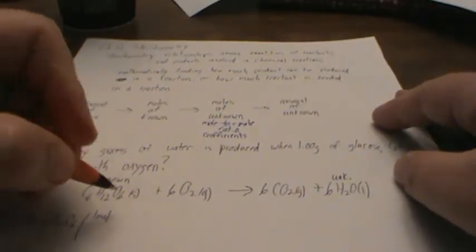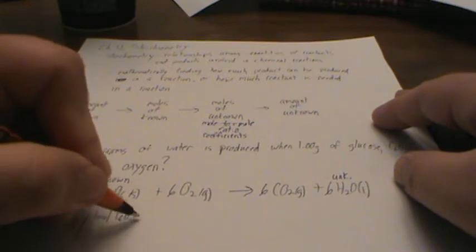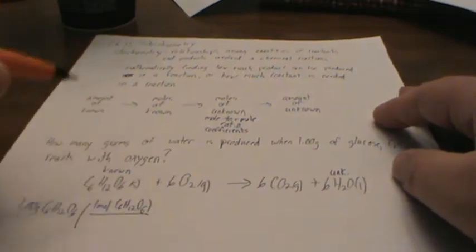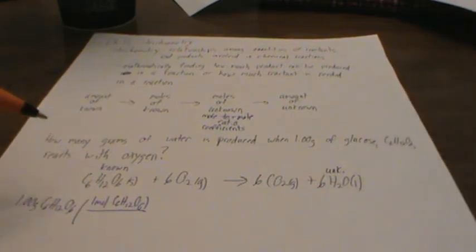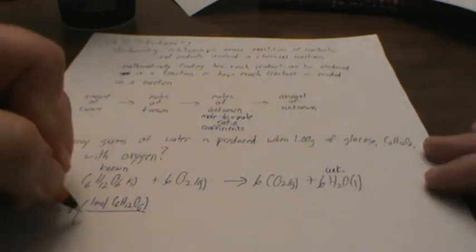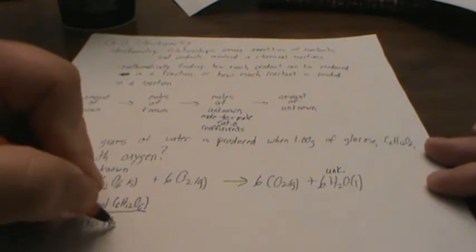So we're going to have 1 mole of C6H12O6 over, and we need to figure out the mass of glucose so we can cancel out the grams units. So figuring that out, we have 6 carbons, so 6 times 12.01 plus 12 times 1.01 plus 6 oxygen, 6 times 16. And I'm coming up with a mass of 180.18 grams.